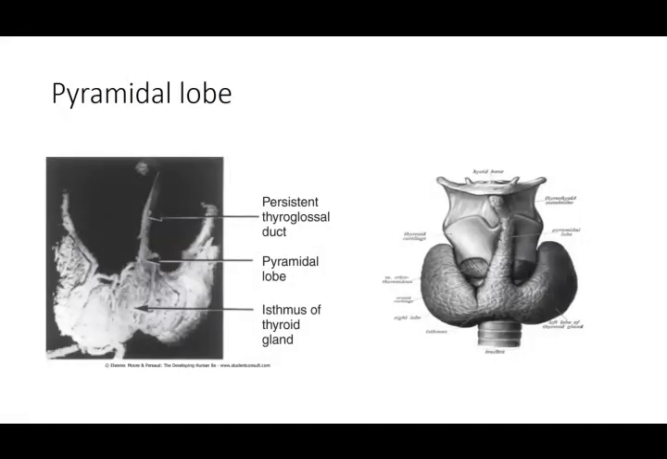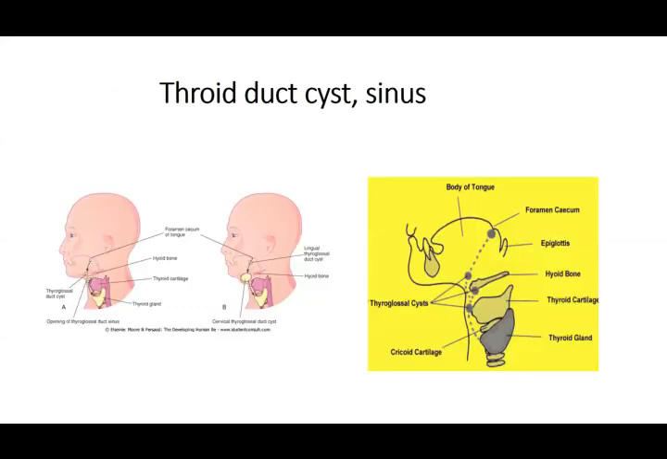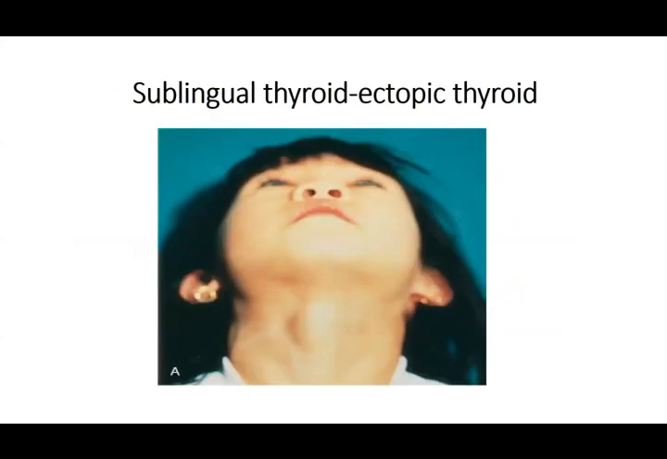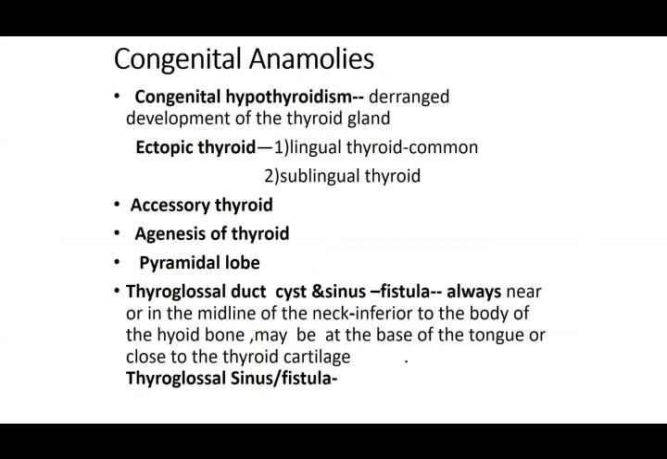This is the pyramidal lobe that can occur, and that finishes the development of the thyroid gland. So this is abnormal. Normally, you do not have a pyramidal lobe. It can be there, it may not be there. This is a thyroglossal cyst. Hypothyroidism, ectopic thyroid, accessory thyroid, agenesis, pyramidal lobe, sinus, duct cyst, all of that can be there.